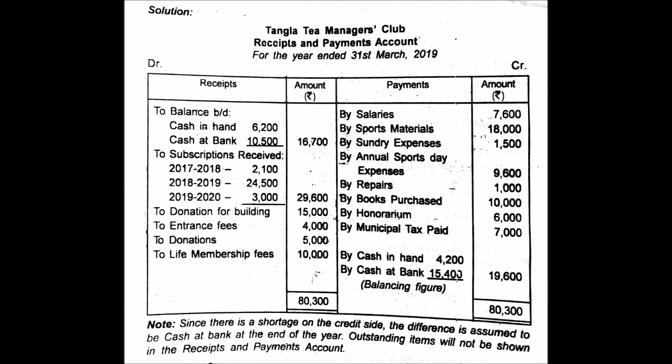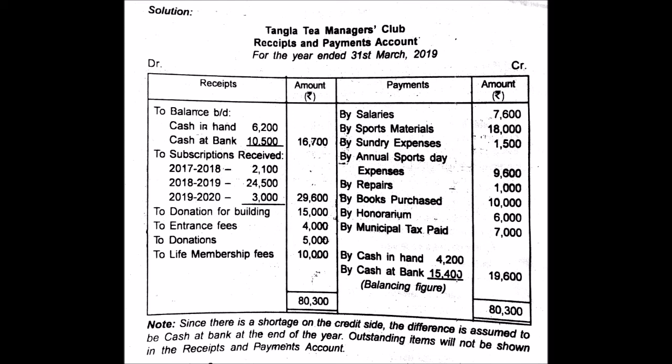And your payments are, you have paid for your salary, but again you will see that there is a salary outstanding. Did you record that? No, because salary outstanding means you had to pay, but you did not pay. So since you have not paid, you will not record it. You have subscriptions outstanding, which means you had to get the money, but you did not get it. So cash was not received. In salary outstanding, cash was not paid. So since it is not paid, and since subscription is not received, it is outstanding, you will simply ignore it. You will only take cash receipts and cash payments.